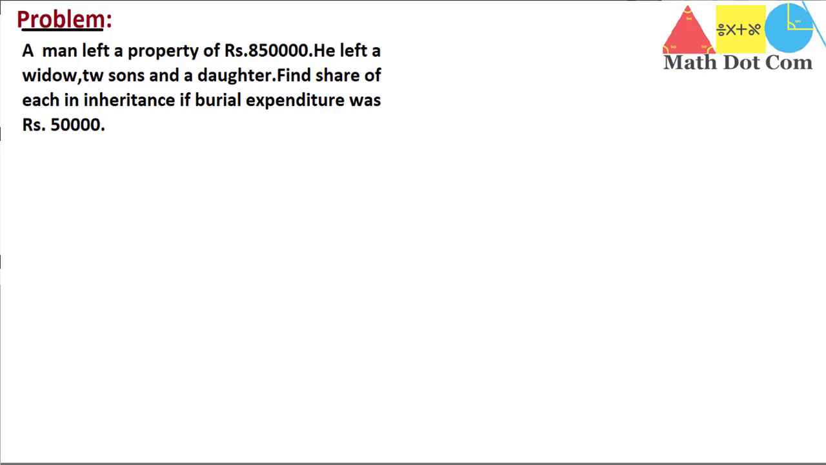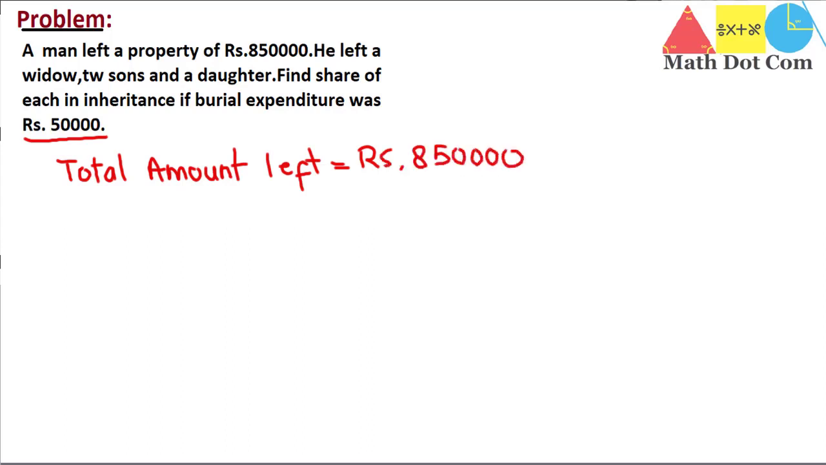Here the burial expenditure was rupees 50,000. First we have to subtract it from the total, then we will move towards finding the share. The total amount left by the person is rupees 8,50,000. Now what is the burial expense? Let's see.